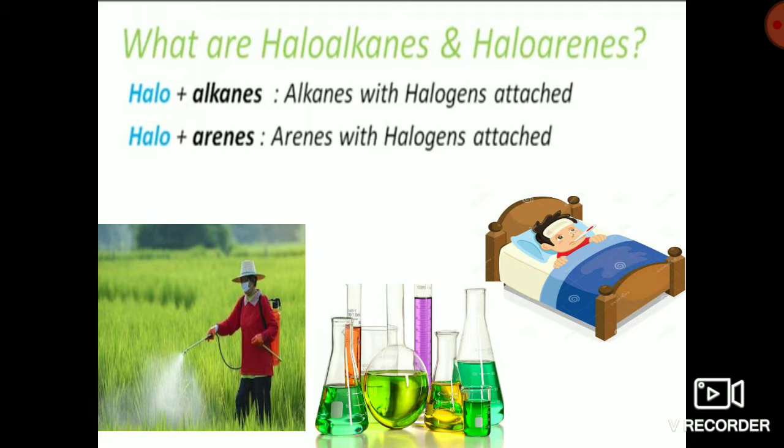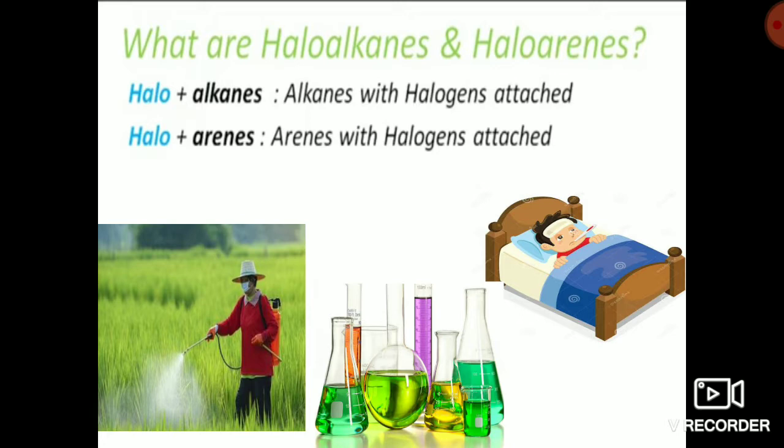As the chapter name suggests, here we are going to talk about haloalkanes and haloarenes. In this term we have two parts. One is the halo part, another part is alkane or arene. Now halo means these are the elements of group 17. This actually means the halogen group that includes fluorine, chlorine, bromine and iodine.